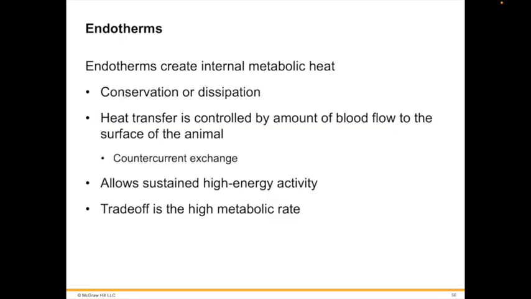Animals that use metabolism to generate body heat and maintain the temperatures above the ambient temperature are called endotherms. Animals with a relatively low metabolic rate that do not use metabolism to produce heat are called ectotherms. Endotherms tend to have lower thermal conductivity due to insulating mechanisms, and ectotherms tend to have higher thermal conductivity and lack insulation.